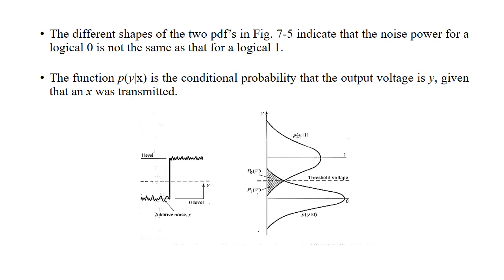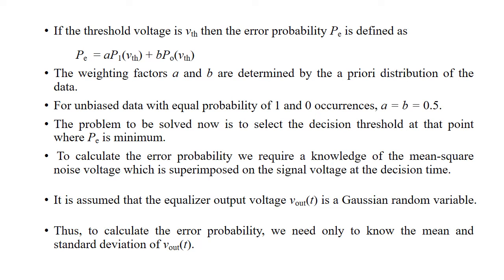Here the probability distribution of the signal at an equalizer output should be known to compute BER. The decision is made according to whether a 0 or 1 is sent. If the threshold voltage is VTH, then the error probability is defined as PE is equal to A P1 of VTH plus B P0 of VTH. The weighting factors A and B are determined by the prior distribution of data, that is, A and B are the probabilities that either 1 or 0 occurs respectively.